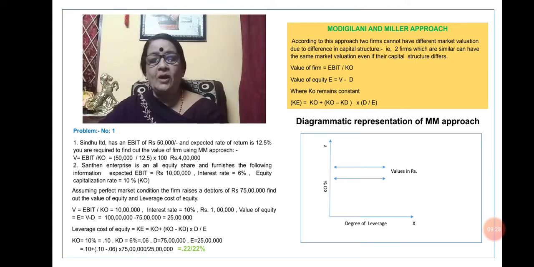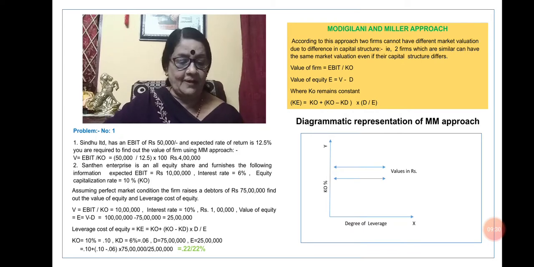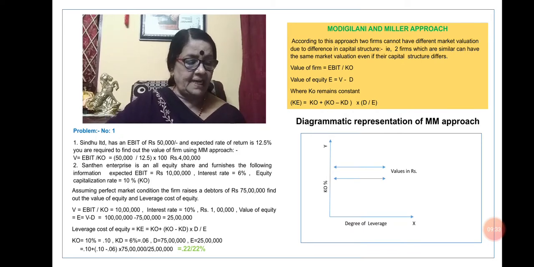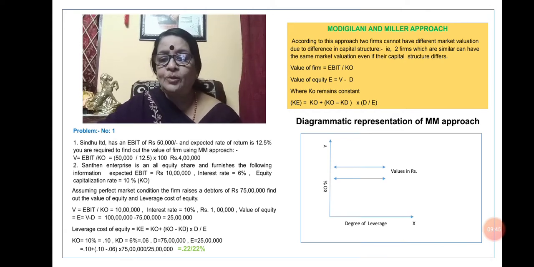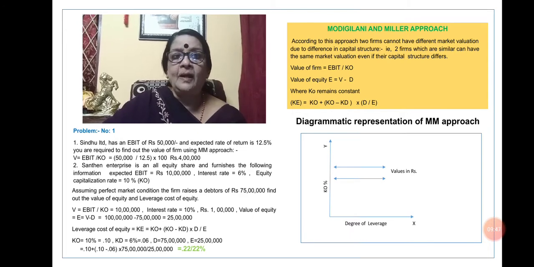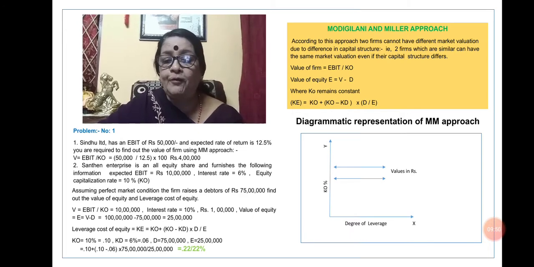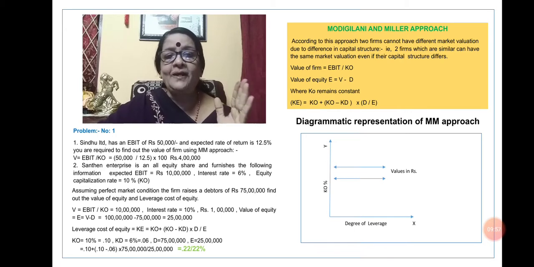Hi everyone. So now we are going to the final theory of capital structure, that is the Modigliani and Miller approach. Under the structural theory of capital structure, they have made a hypothesis, that is the MM hypothesis, through which they argue that 2 firms cannot have different market valuation due to difference in the capital structure.